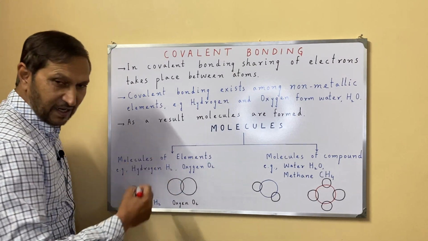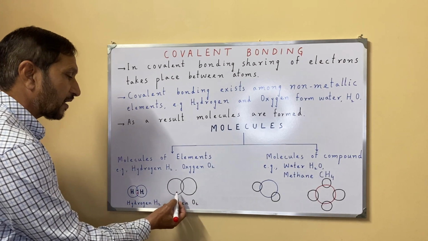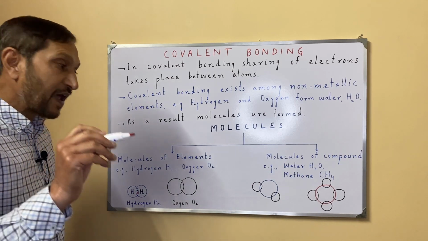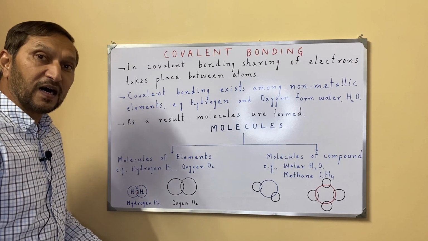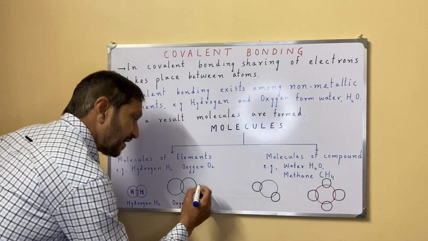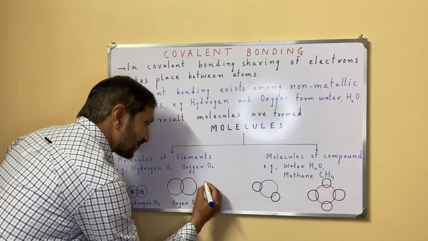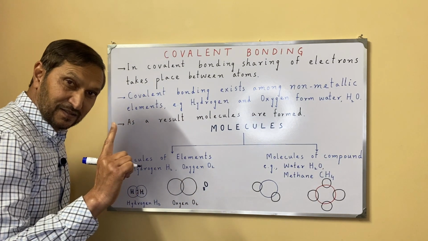On the other hand, when 2 oxygen atoms come closer, remember that the proton number of oxygen is 8.